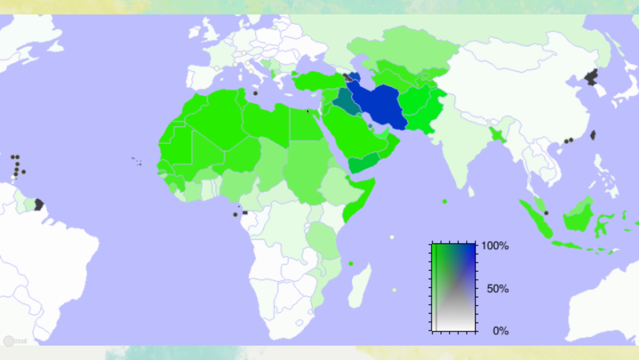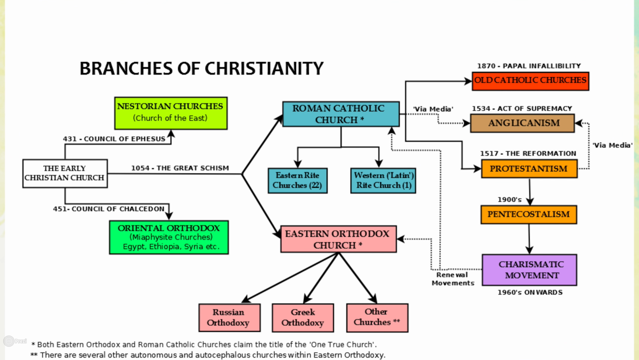Islamic branch. So these are the different branches of Christianity. This is really confusing. The only thing I want you to concentrate on is the Roman Catholic Church right here, the Eastern Orthodox, and Protestantism. These are the three main branches of Christianity.